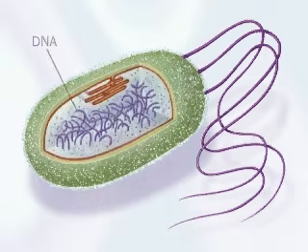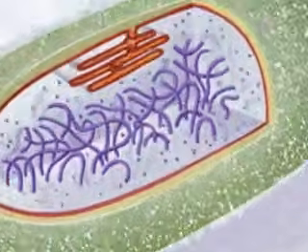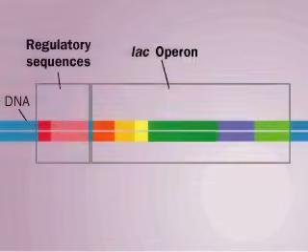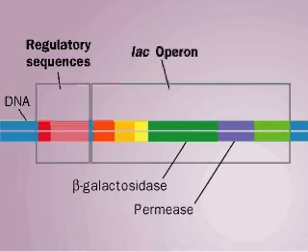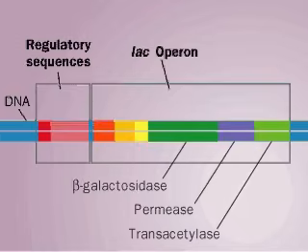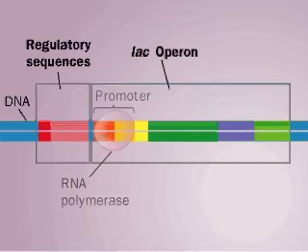The LAC operon is a bacterial system for regulating genes that control the utilization of a disaccharide, lactose. The operon controls expression of genes for beta-galactosidase, which splits the disaccharide, permease, which transports lactose into the cell, and transacetylase. These structural genes are transcribed when RNA polymerase can bind the promoter controlling them.